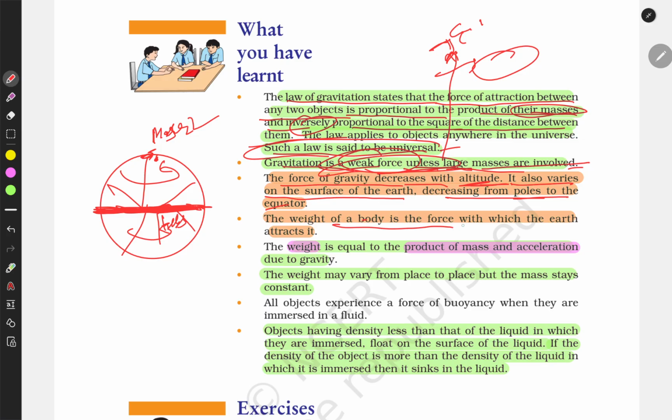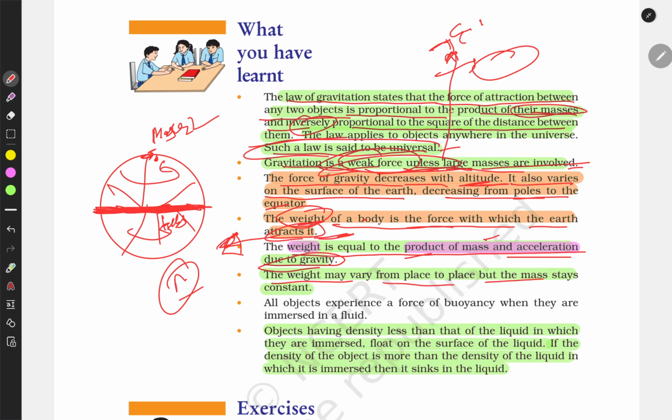The weight of an object is the force with which the earth attracts it. Mass comes from inertia, from the mass of the atoms, the molecules, and all that. The weight is equal to the product of mass and acceleration due to gravity. I just explained this. The weight may vary from place to place, but the mass stays constant.